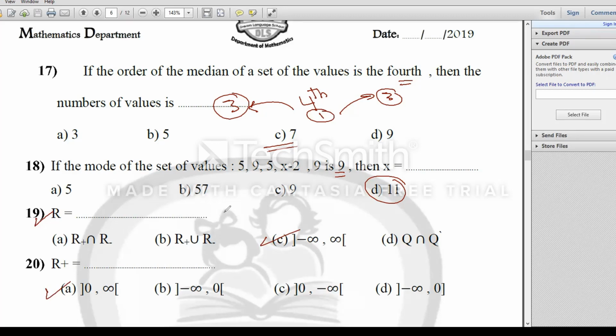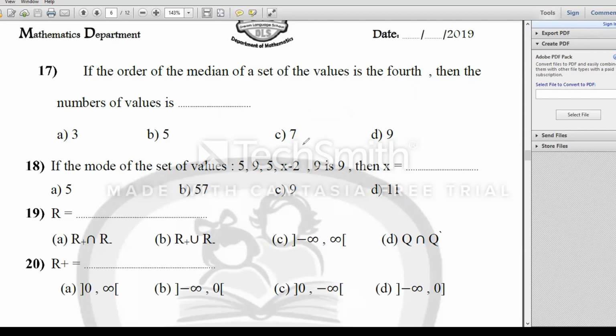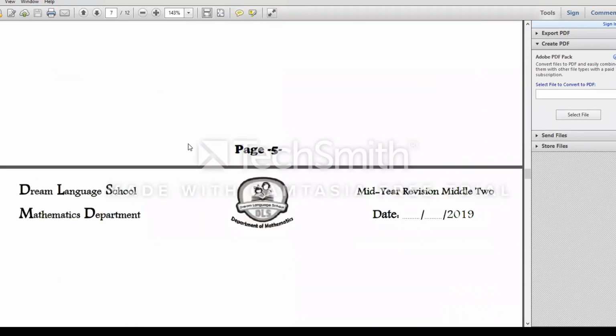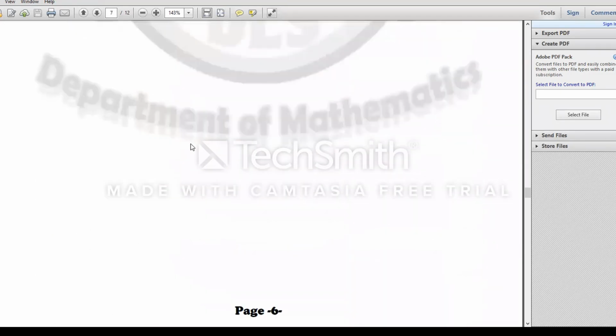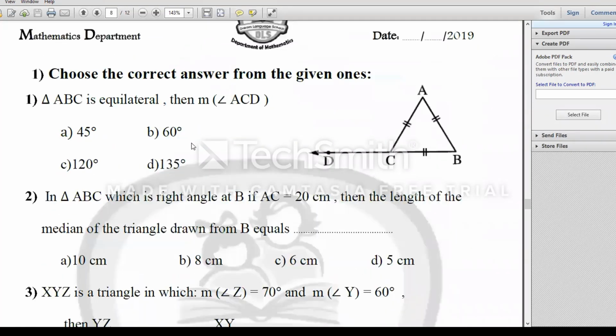Now, we finished our algebra final revision. Then I will go to the second part of our final revision, the part of geometry. I think it's very easy. Here, look at the first problem.